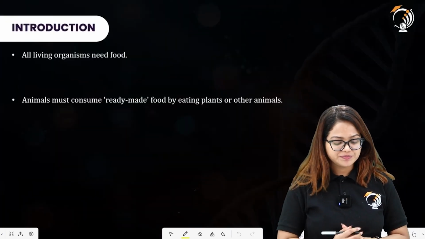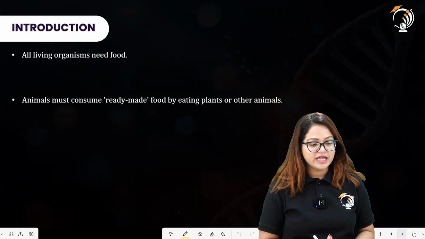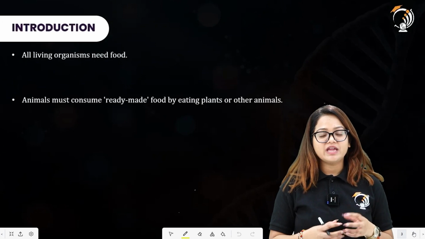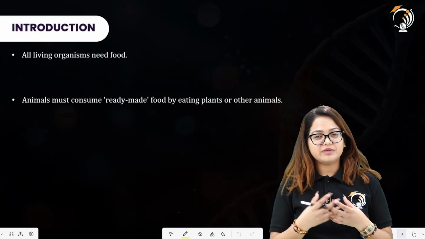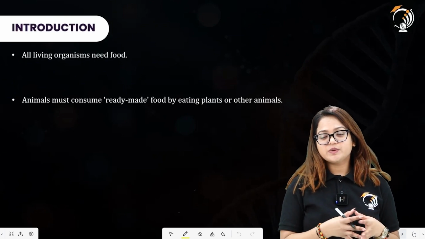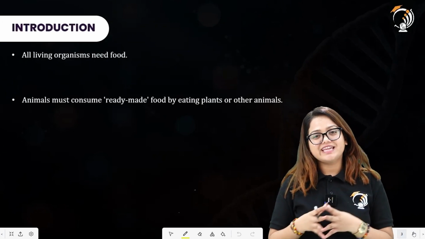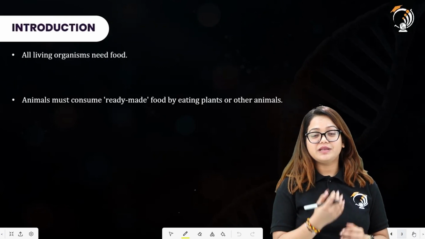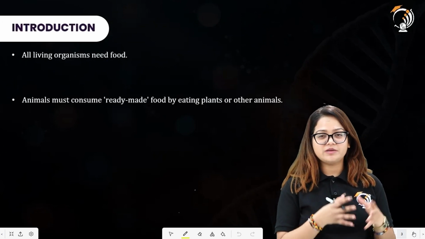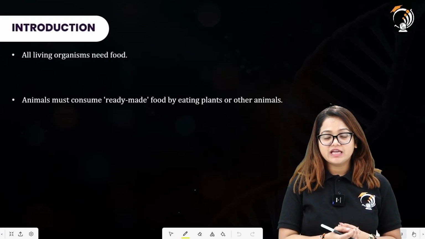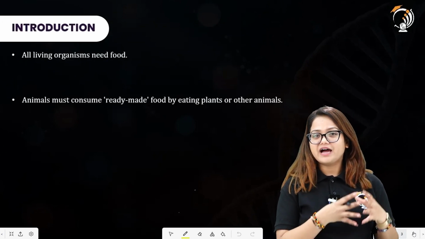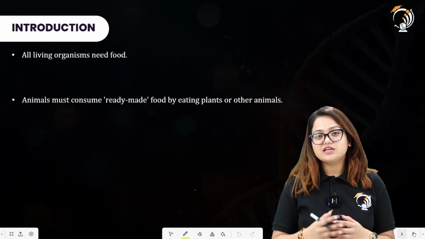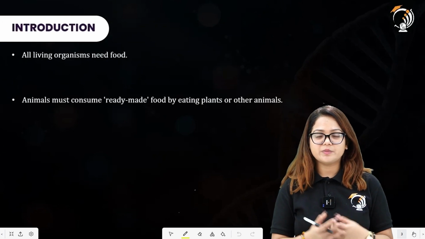All right, so what is the introduction here? All living organisms need food in order to survive, in order to carry out certain metabolic functions. Not all organisms are able to make their own food, and we already discussed in the last one shot, on plant nutrition, that plants are the organisms that synthesize their food on their own. They utilize it and convert it into other forms wherever and whenever required.